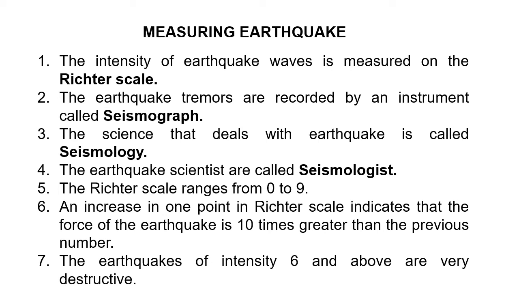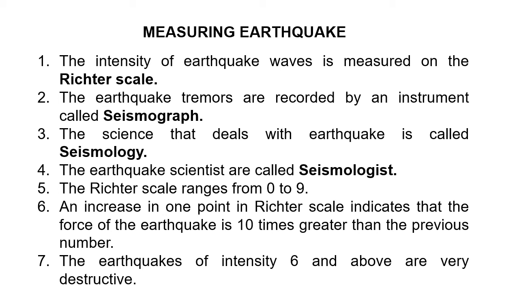Now the Richter scale ranges from 0 to 9. Alright, 9 is the highest and 0 is the lowest. An increase of 1 point, suppose it is 5 to 6, a 1 point difference, indicates that the force of the earthquake is 10 times greater than the previous number.